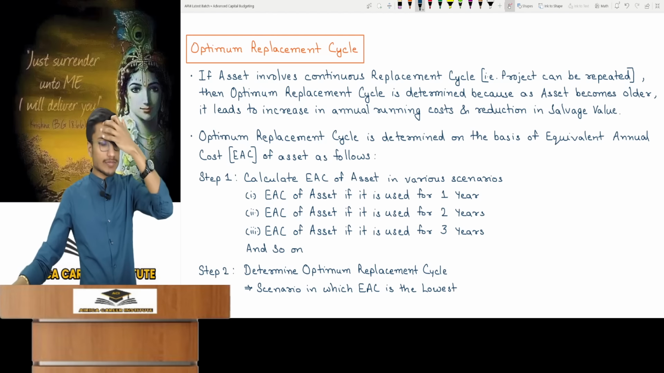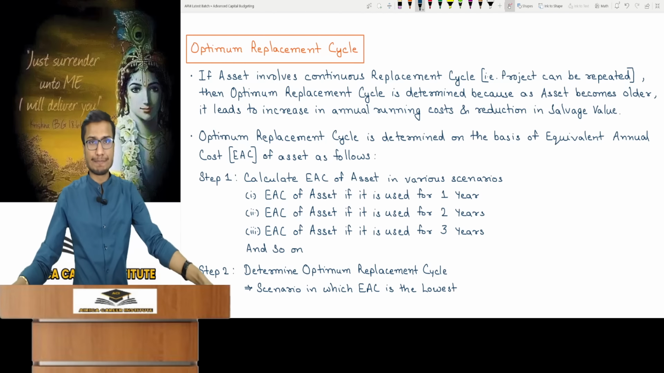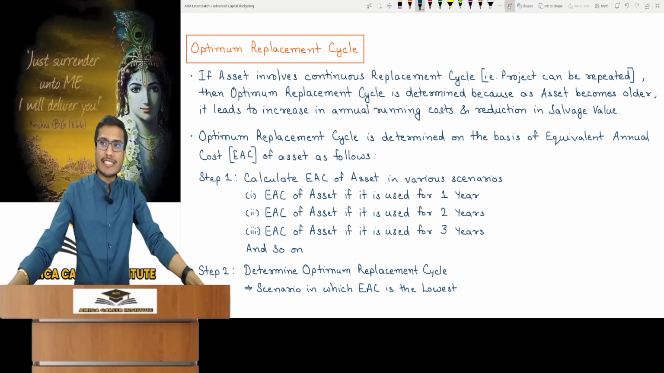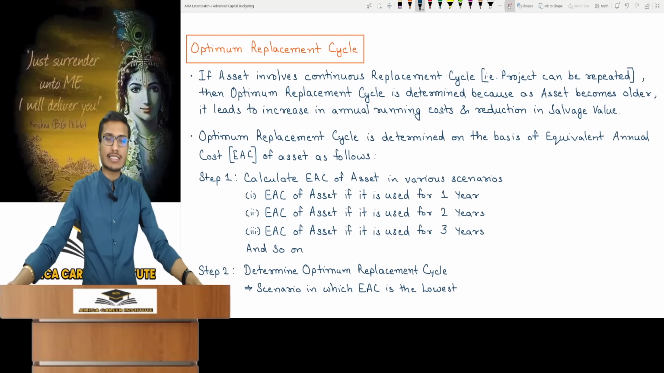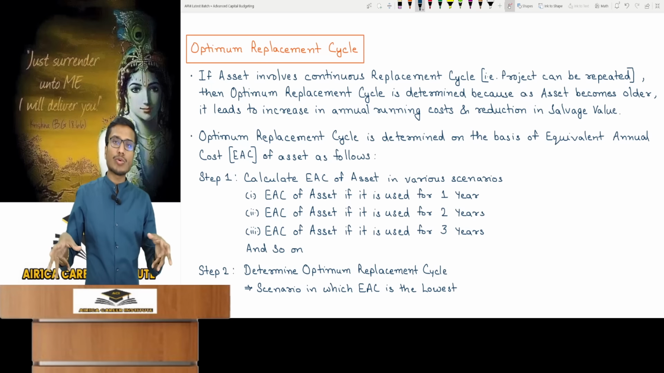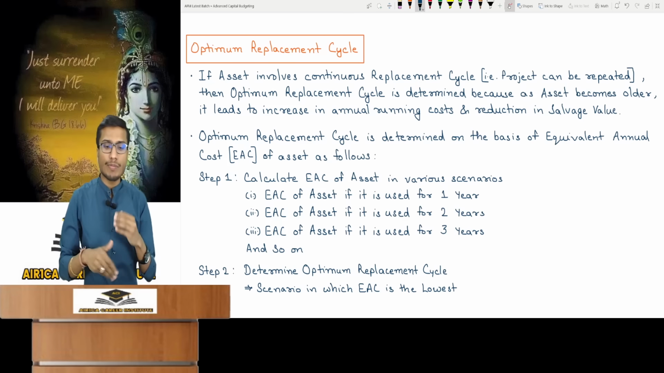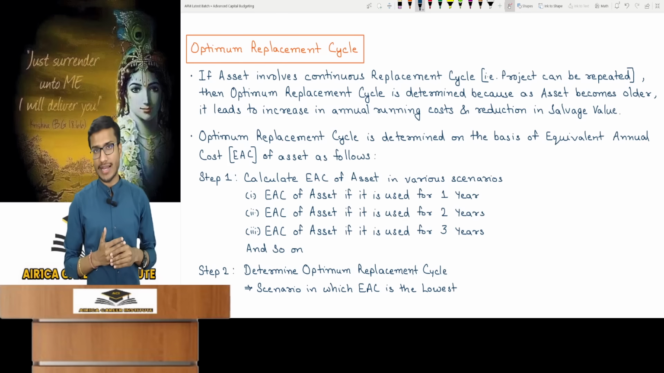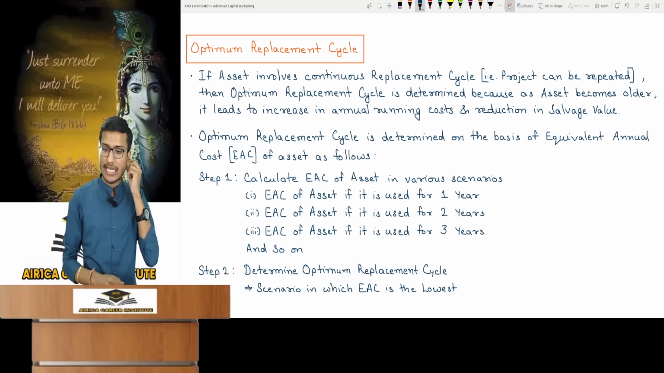Now look. What is this optimum replacement cycle? This determination needs to be done for businesses with an unlimited operational life, where projects can be repeated again and again. But the assets that are involved in such businesses will always need to undergo continuous replacement. I hope you have understood. You'll understand with the example I gave you in class.